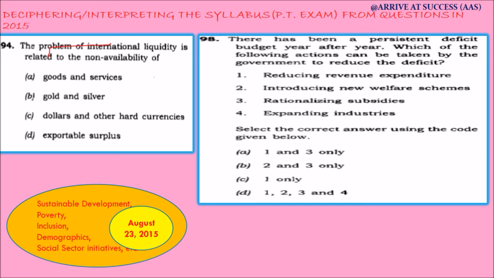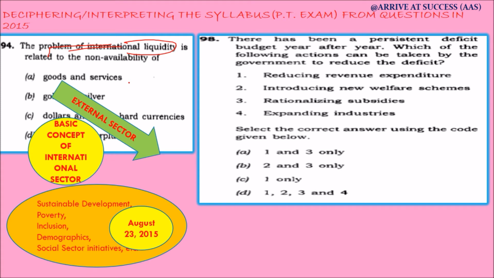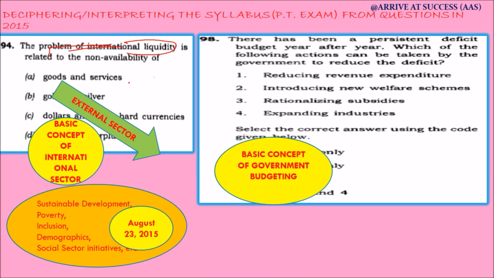First question, the problem of international liquidity is related to. This is again a basic concept of external sector, and the second question is related to the deficit budget year after year. A question regarding this was also asked in 2016, and thus we can say that it is a basic concept of government budgeting, and generally it is in news during the time the budget is prepared and the budget is announced by the government.